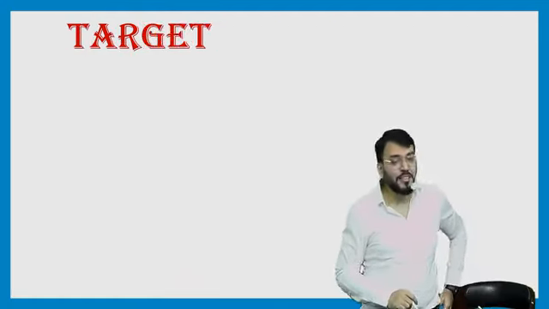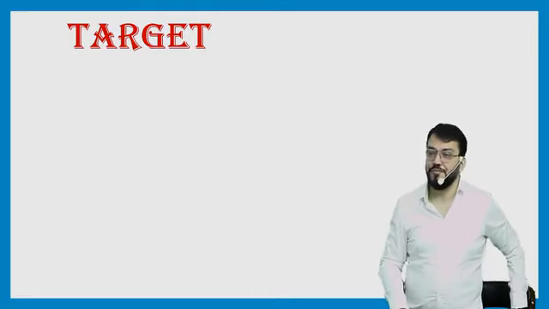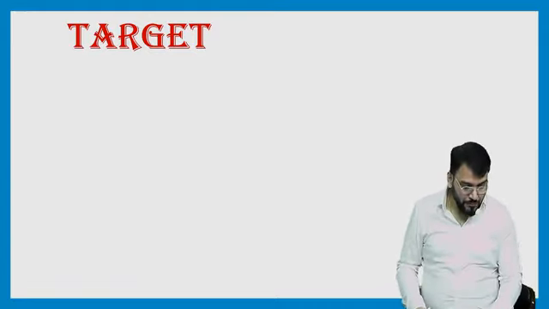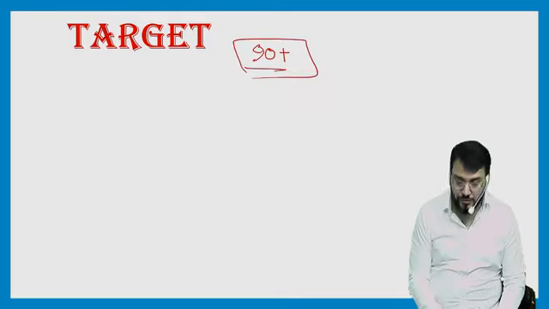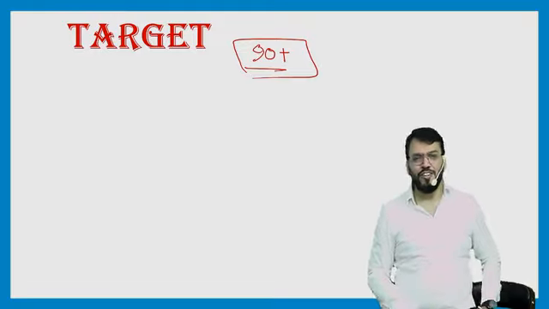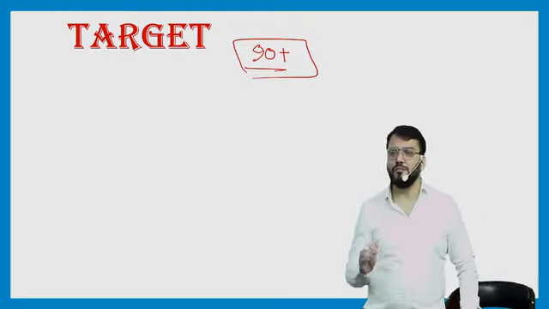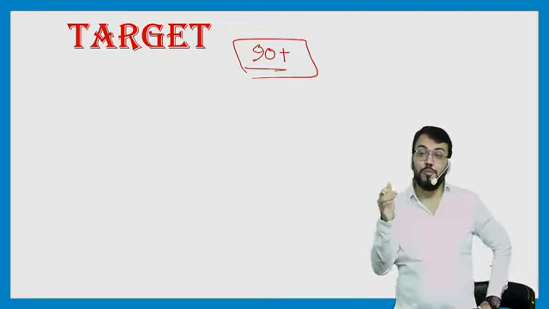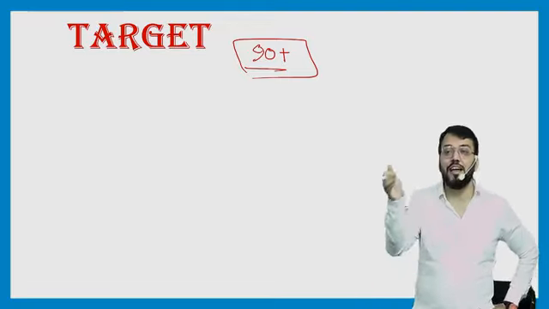Chalega? Yes, sir. Target. What's your target in the CA Final Financial Reporting paper? How much should the target be? What target do you have in your mind? Of course the target should be 90 plus, not below this. In every subject, not only this subject, your target should be at the highest point. When you target that, only then will you be willing to work for that target.